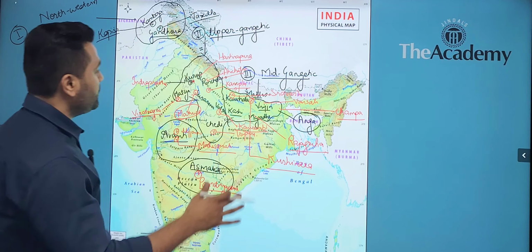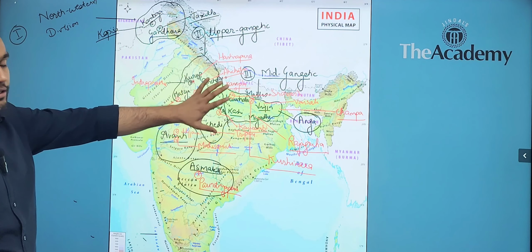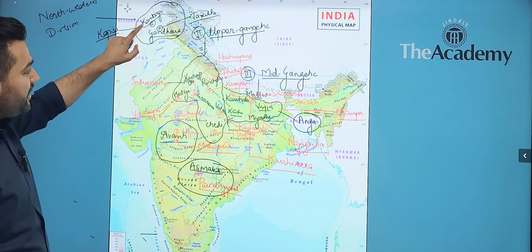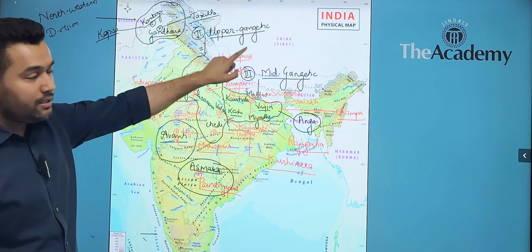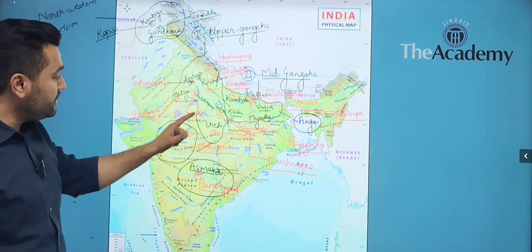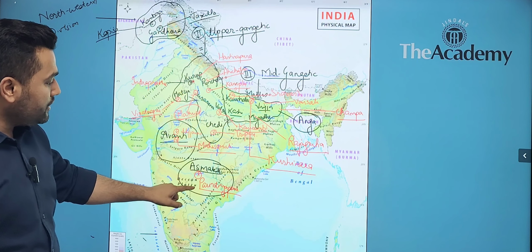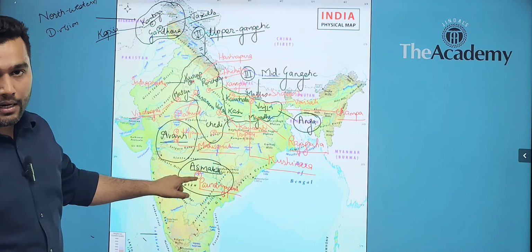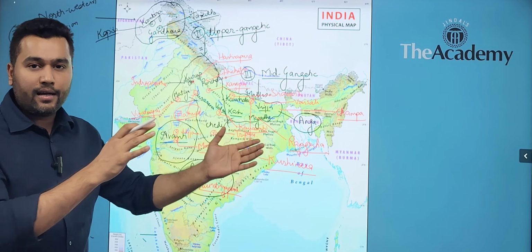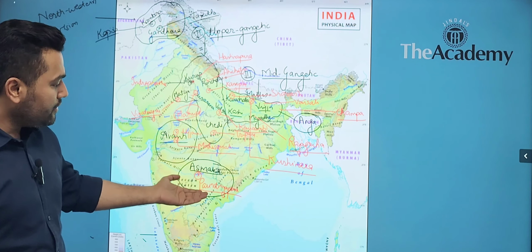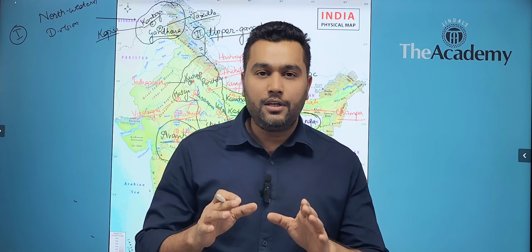So when you are talking about the 16 Mahajanpad as well as their entire topography, we see there are 5 major divisions. The first division is the northwestern, second is the upper Gangetic division, third is the mid Gangetic division, fourth is the region of Malwa, the region around present day Indore, and the fifth is the region of Asmak, around the present day region of Nizamabad, that is the region of Telangana, with its capital Paudinyapura. So this allows us to understand the 16 Mahajanpad.